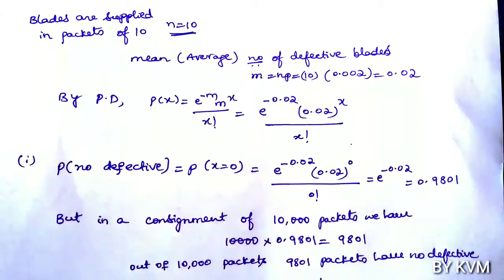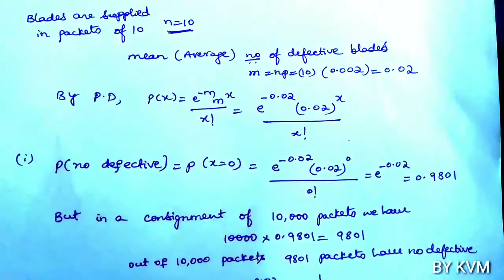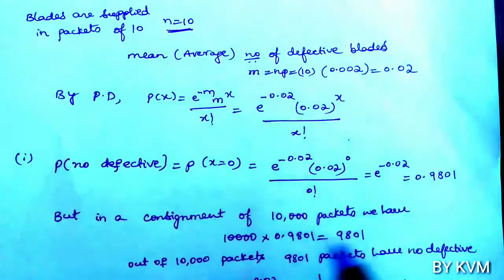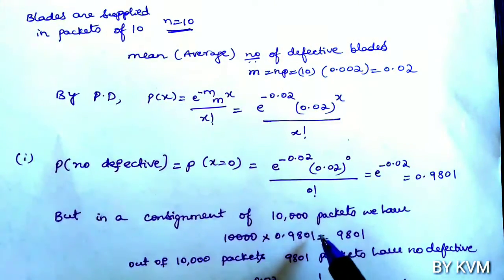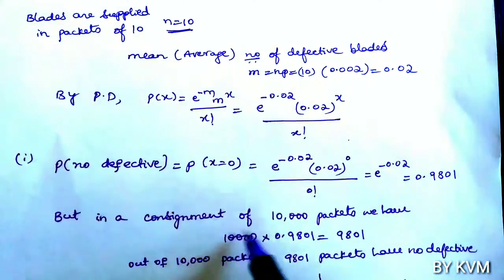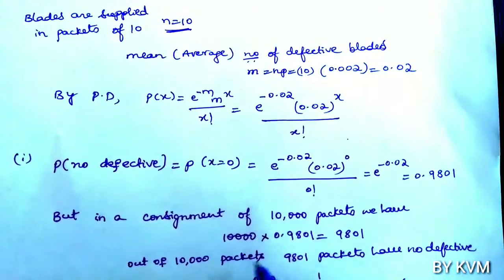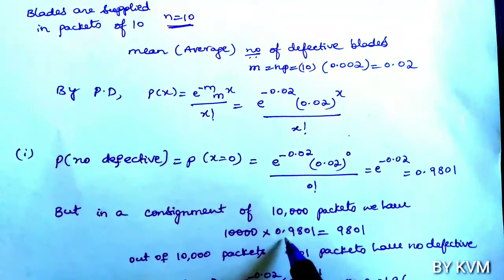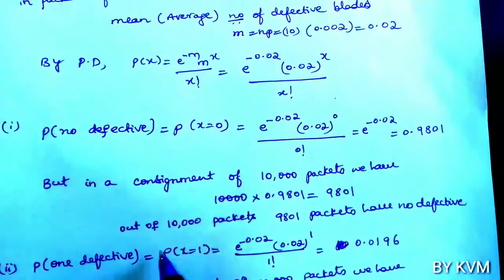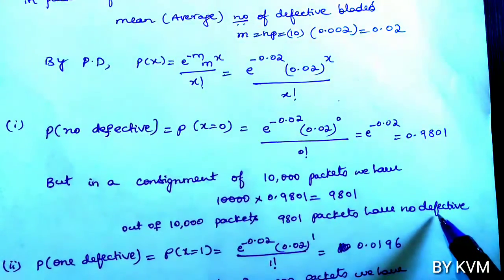Now we have to find, out of 10,000 packets, how many packets are with no defective blades. So we have calculated the probability of no defective blades, that is 0.9801. In a consignment of 10,000 packets, multiply this probability with 10,000. So 10,000 into 0.9801 is 9,801. So out of 10,000 packets, 9,801 packets have no defective blades.